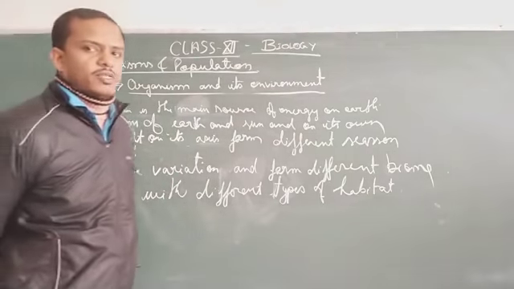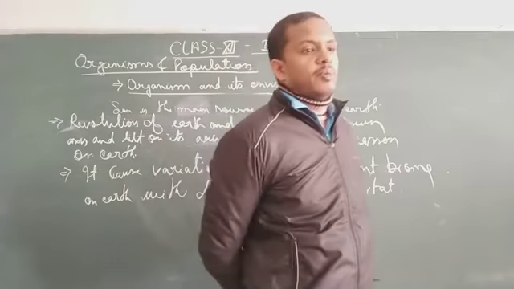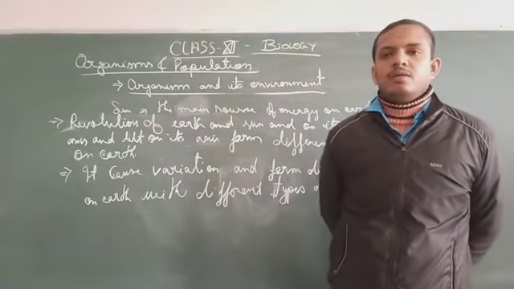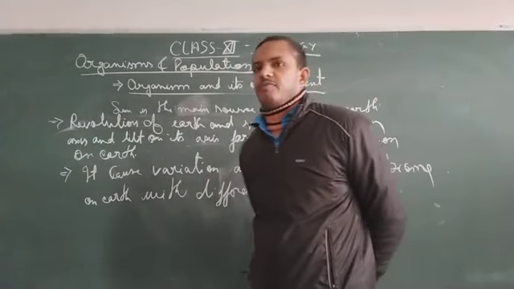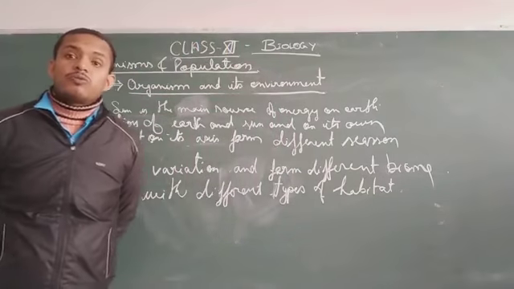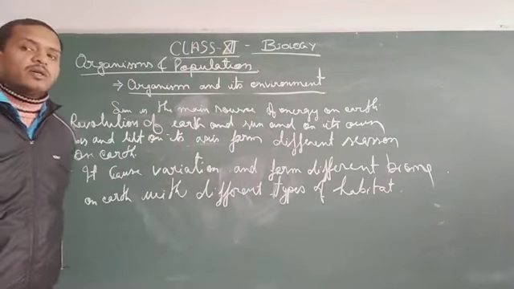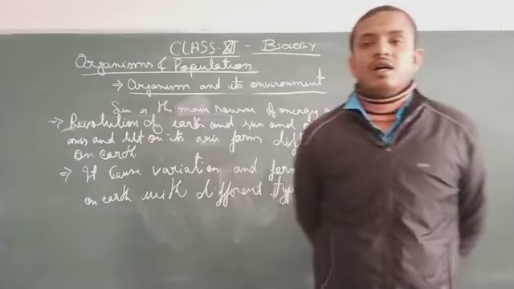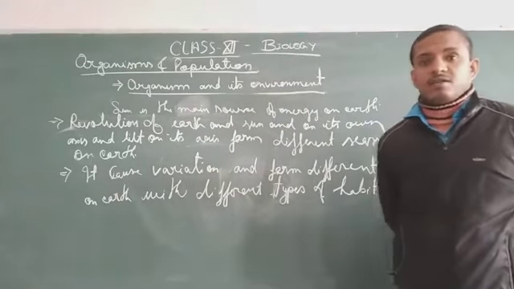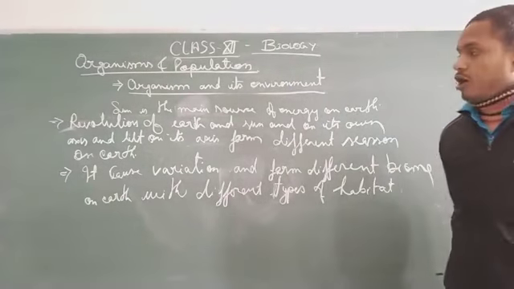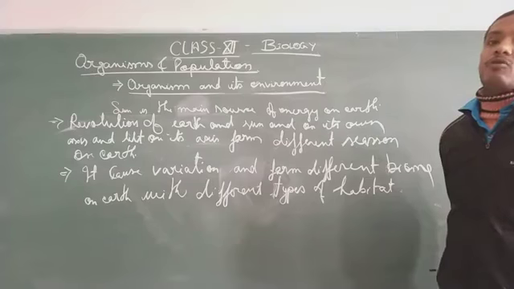Because of the particular season, the climatic condition of a particular area also is going to be formed, and those variations and differences, which are the result of that kind of physical process, cause the formation of major biomes on earth.